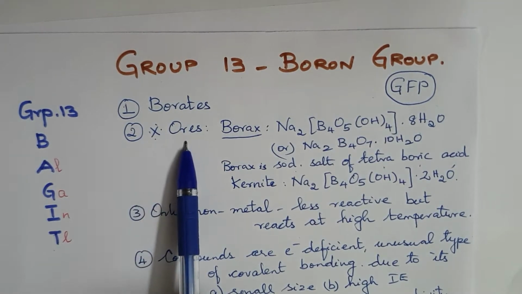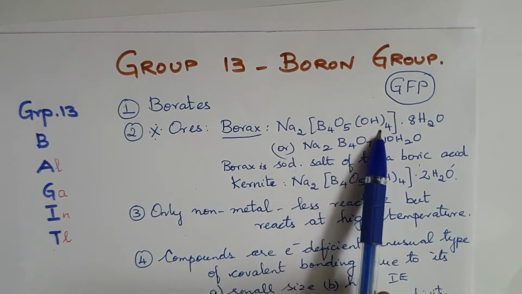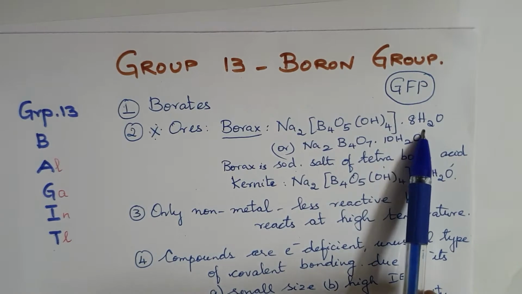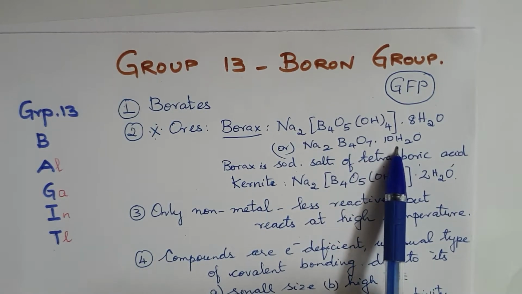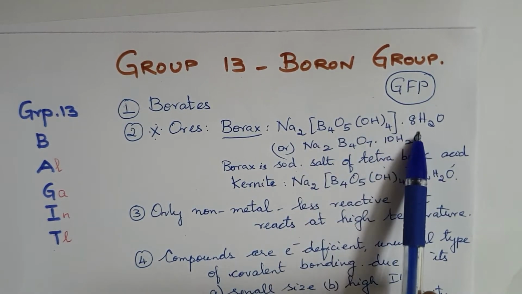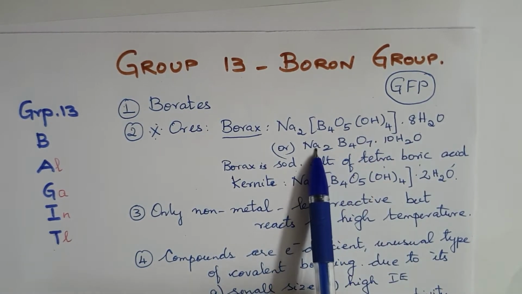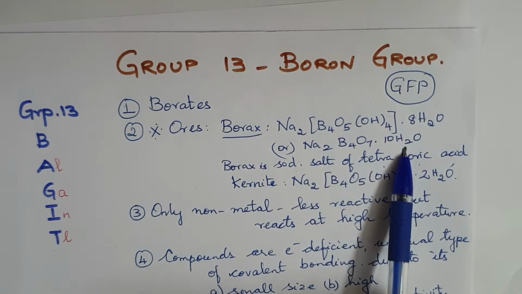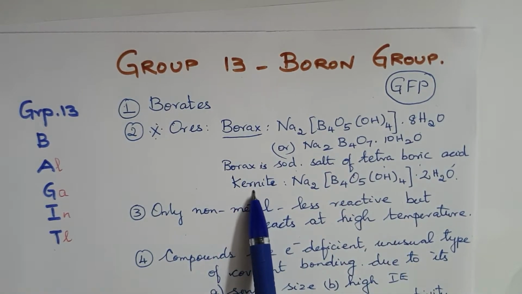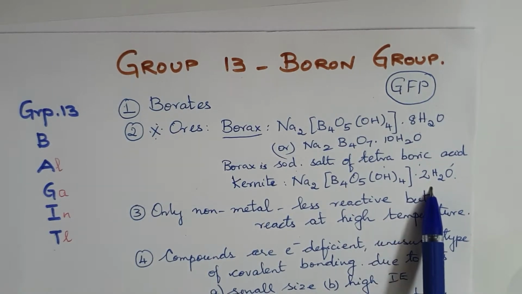The most important ores of boron are borax with the formula Na2B4O5(OH)4·8H2O, which can also be written as Na2B4O7·10H2O. You rearrange it, and instead of 8 water molecules you comprise it as 10 water molecules, and the formula of borax gets changed over into Na2B4O7·10H2O. Boron is also present in an important ore as kernite with the formula Na2B4O5(OH)4·2H2O.